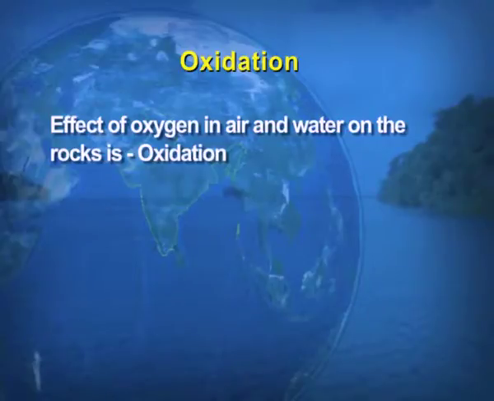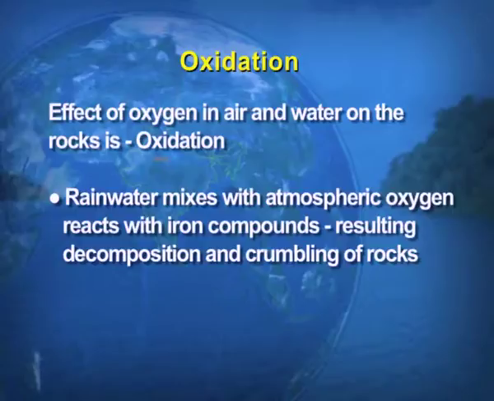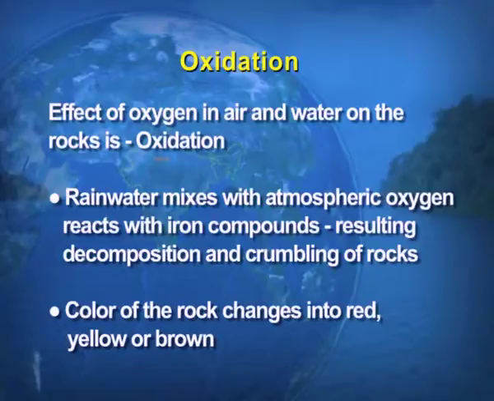The effect of oxygen in the air and water on the rock is known as oxidation. Everyone must know that when oxygen reacts with water, oxidation takes place. So, the rainwater, when it mixes with the atmospheric oxygen, reacts on the iron compounds, resulting in the decomposition and crumbling of the rocks. And this decomposition and crumbling results in the fracturing of the rocks. And with this oxidation, the color of the rock also changes into red or brown.